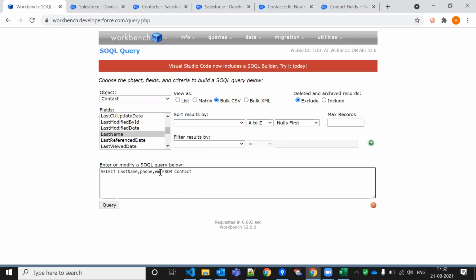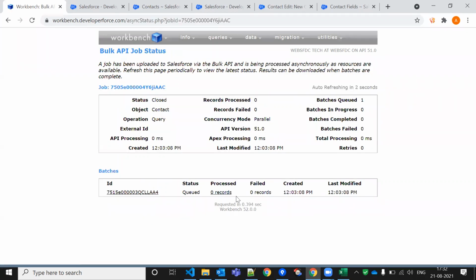Phone, email. It will bring all the data from the database. It's 0 records now, it's in queue. After that, we can download this file once it is back from the queue.